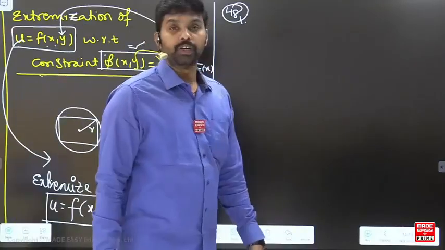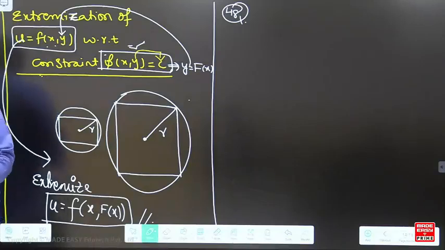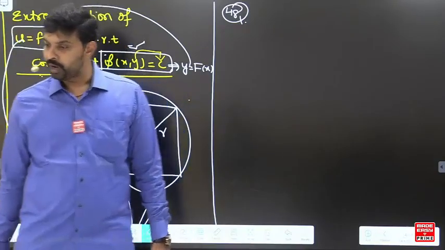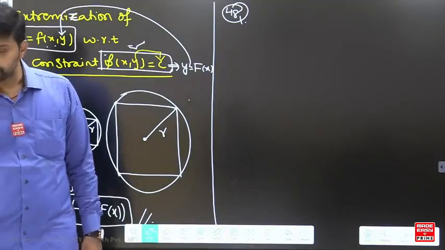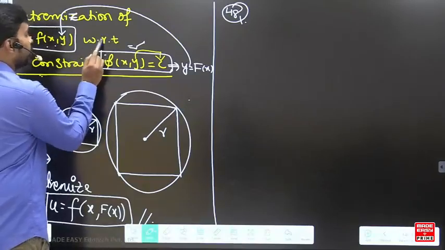Okay, question 48. What is the question asking? What is the distance between the origin and the point nearest to it on the surface z square is equal to 1 plus xy?